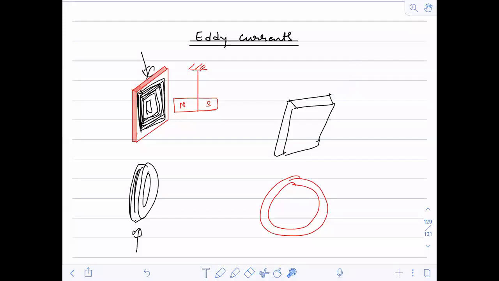Okay. Now, for this current which is getting induced, the least resistive path will be this, or it will be a small circular path. Which one is the case? Is it path A or is it path B? Which one is suitable, A or B? B is suitable, not A.